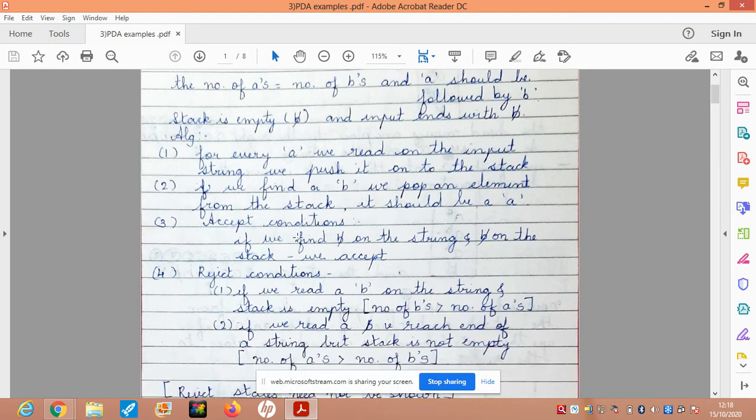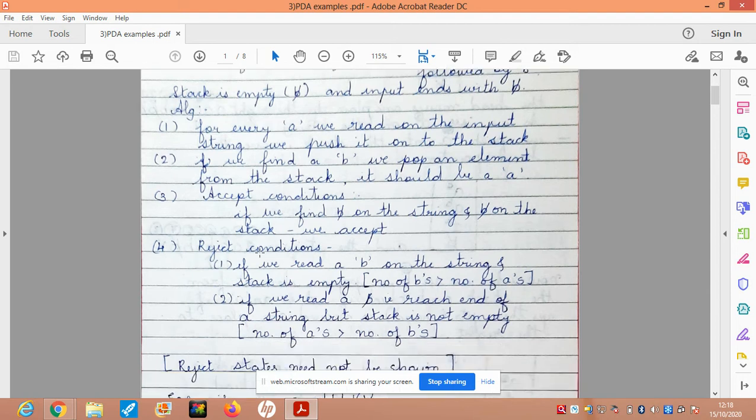The accept condition is that I read a blank character on the tape, and when I pop an element from the stack, I get a blank character. In that case we accept. And the reject condition is if I read a b on the string, and when I pop an element from the stack, it is blank.